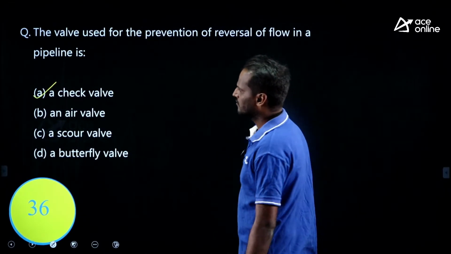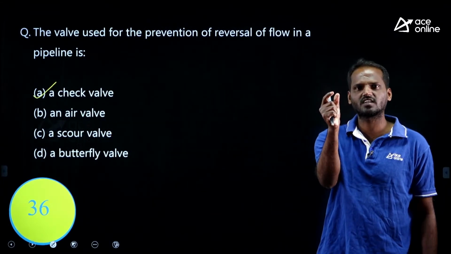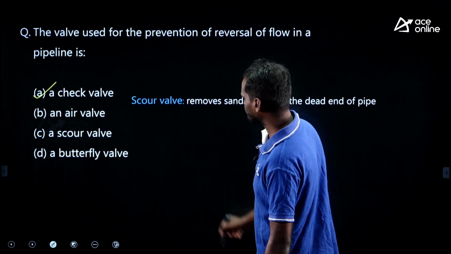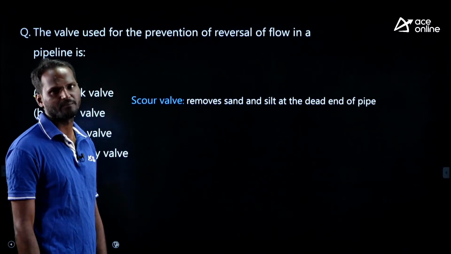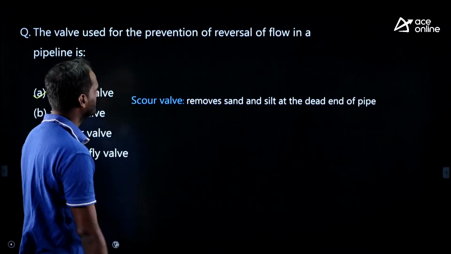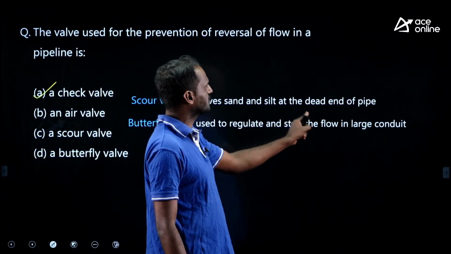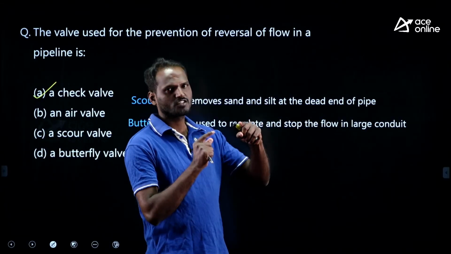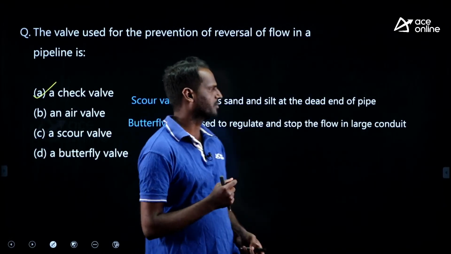What about the air valve? The air valve reduces negative pressure developed in the pipe. What about the scour valve? The scour valve removes sand and silt at the dead end of the pipe, right. Grit removal we can do with this scour valve. The butterfly valve is used to regulate and stop the flow in a large conduit. The butterfly valve works with a quarter turning movement, that is what a butterfly valve is.